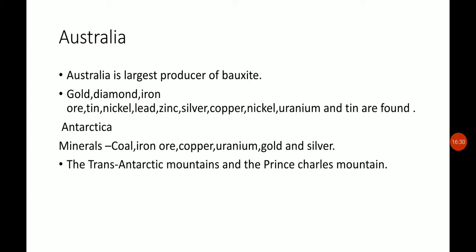Moving to Australia. Australia is also considered rich in mineral resources, as a variety of minerals are found: gold, diamond, iron ore, tin, nickel, lead, zinc, silver and many others. We can say gold is mainly found in the Calgary and Coolgardie region, and Australia is considered the largest producer of bauxite.